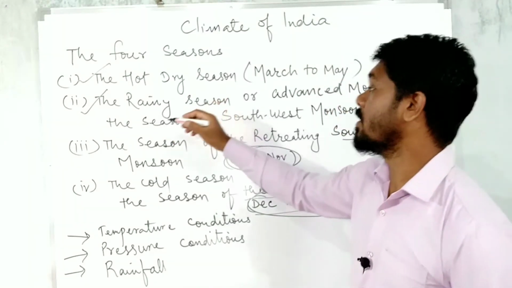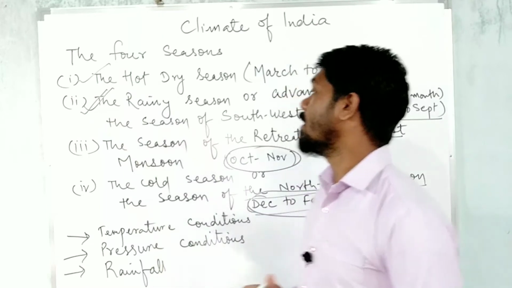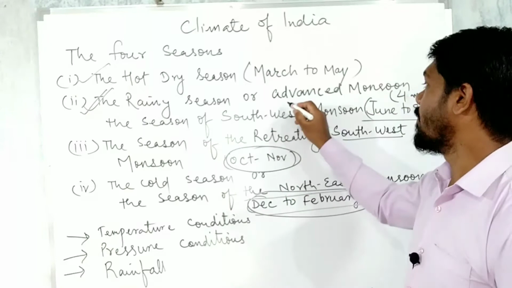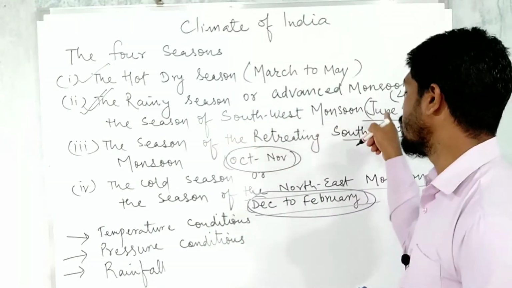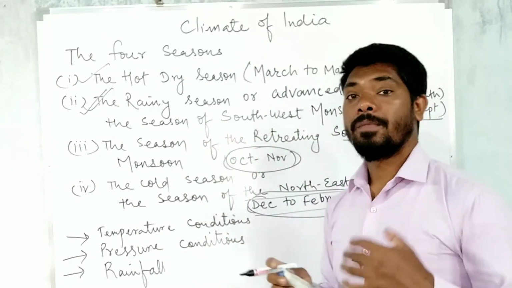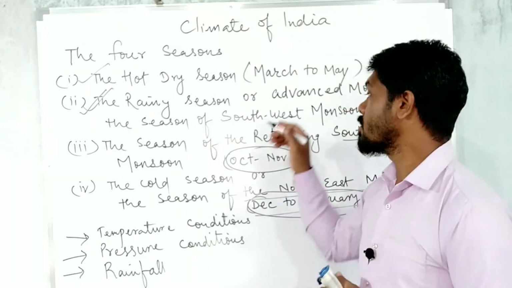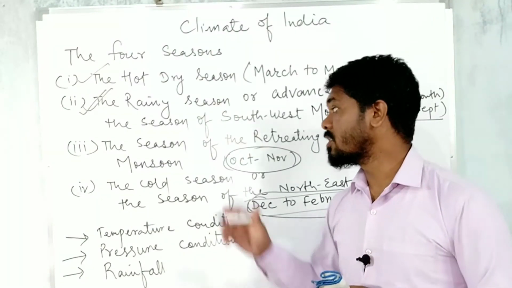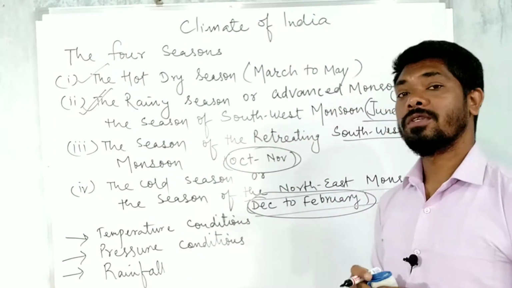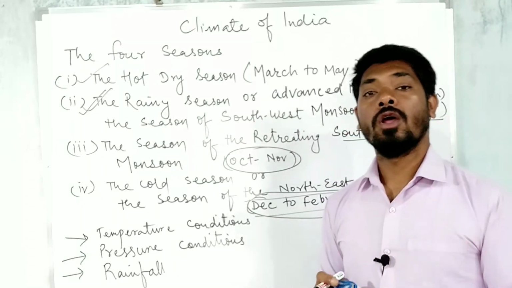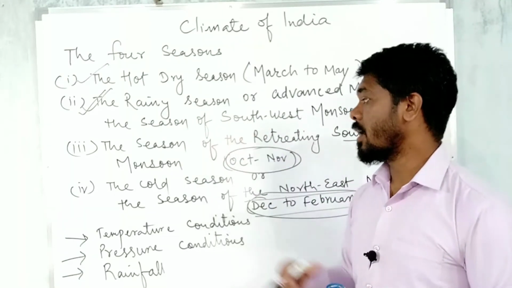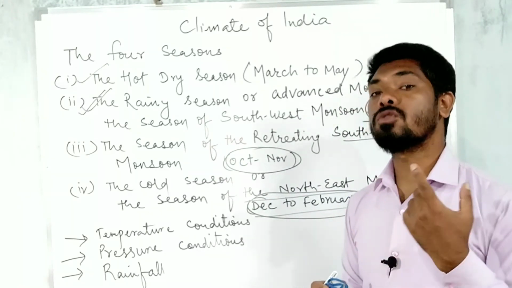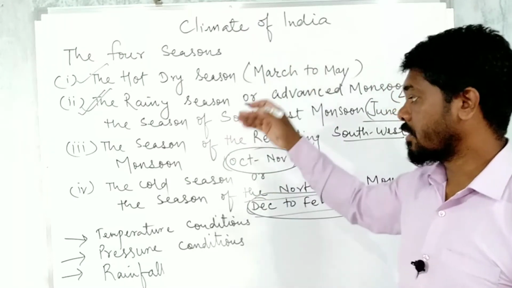Then again, the rainy season, this is the main one that is basically asked in board exams, the advanced monsoon season or the southwest monsoon season, right? This is because India completely depends on the southwest monsoon. The farmers completely depend on the monsoon season, so it is very, very important to learn. And the Arabian Sea branch and the Bay of Bengal branch, how they are categorized, and which branch is stronger, we learned in the previous videos.